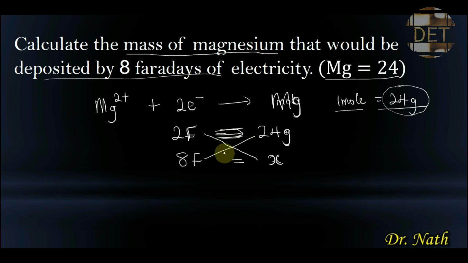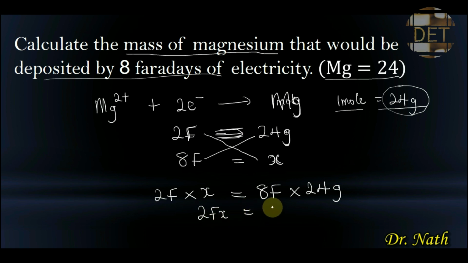So when you cross multiply this expression, this will now be equal to 2F times X, that is this 2F will multiply this X, that will be equal to 8 Faraday of electricity, which is this, times 24 grams of magnesium. So 2Fx is equal to 8F times 24 grams of magnesium.